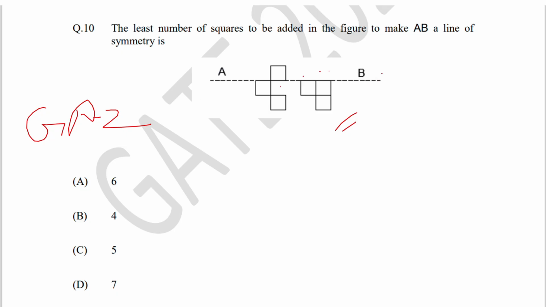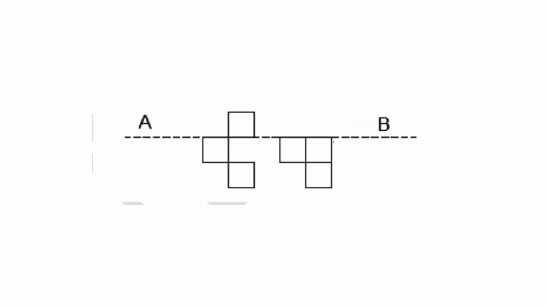That means if we fold either like this or like this, the figures above this line and below the line should overlap correctly. It should be symmetric. So let's consider the figure in larger size. So this is the bigger picture of the given figure. Let me number the squares: 1, 2, 3, 4, 5 and 6. So we need to add squares above and below line AB to make it symmetric.